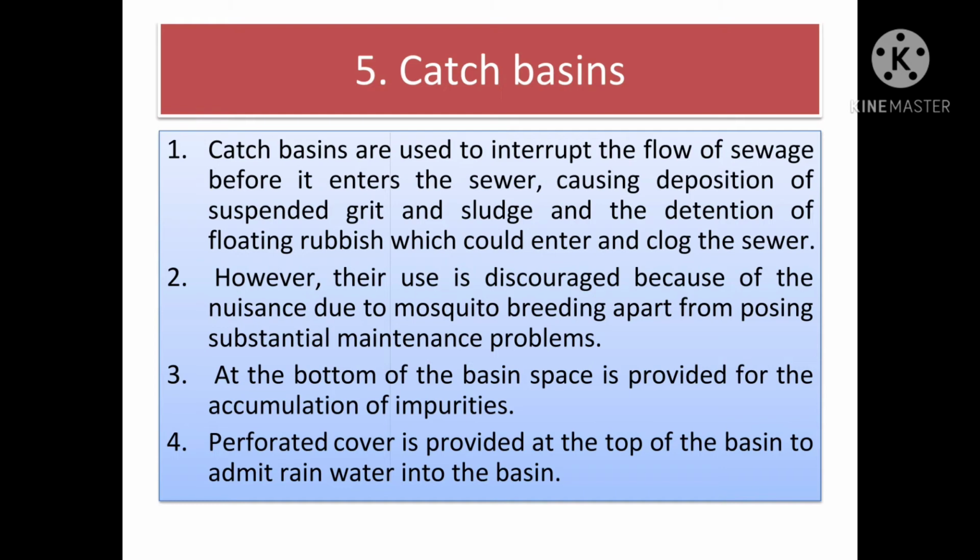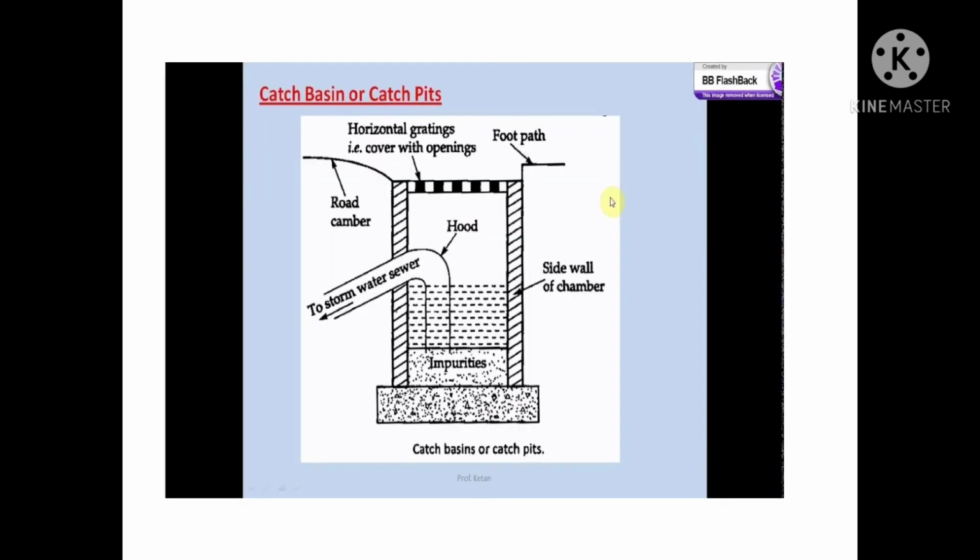Catch basins were considered necessary in old combined sewerage systems, but in modern days they are not considered very essential because the modern well-paved streets offer very little grit and debris with storm runoff, and the same can be conveyed easily in storm water sewers laid at suitable gradients to provide self-cleansing velocity. Moreover, the problem of eruption of foul gases from sewers is very small, and as such there is not much necessity for providing such basins in the modern separate sewerage system.